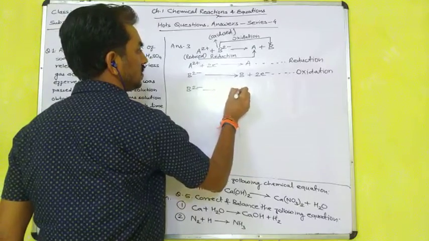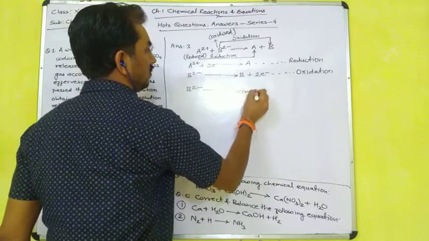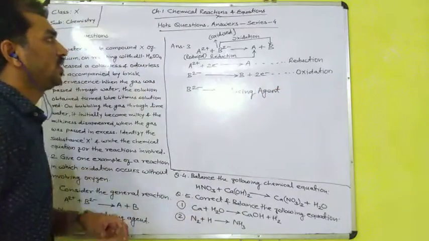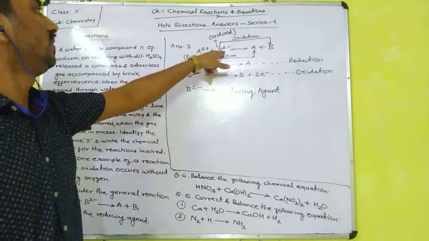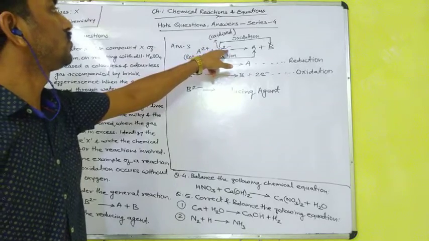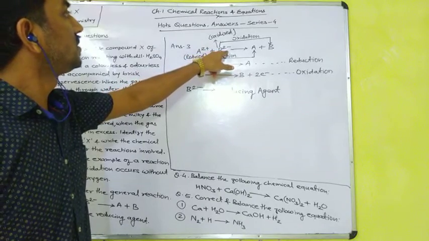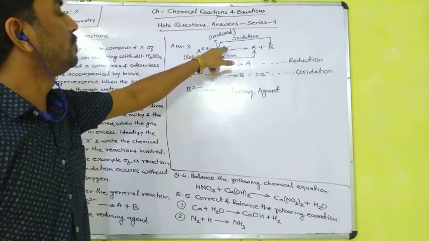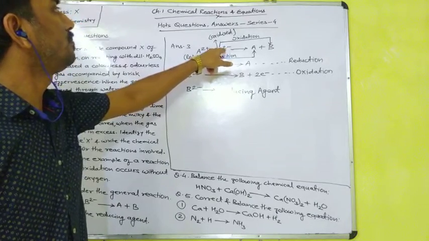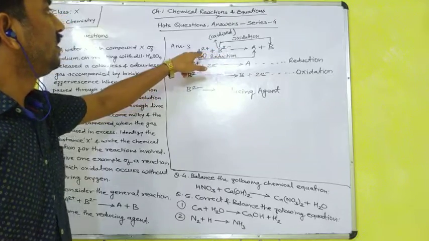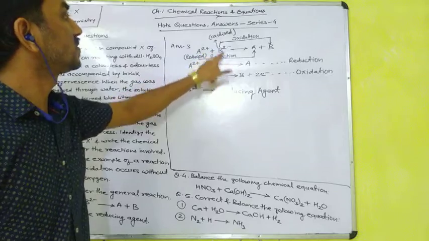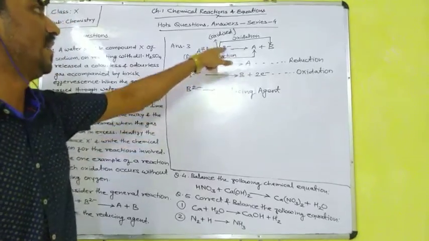Why is it a reducing agent? Because it promotes the reduction. Because of what? Because it is donating 2 electrons. Because of the donating of these 2 electrons by B2 minus, A2 plus is receiving the 2 electrons. So it promotes the reduction, so that it is a reducing agent.